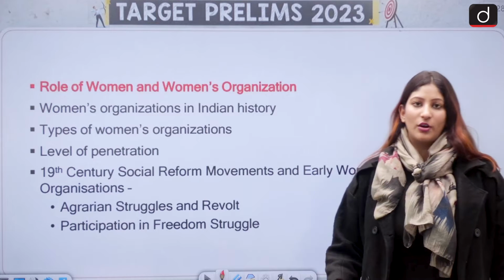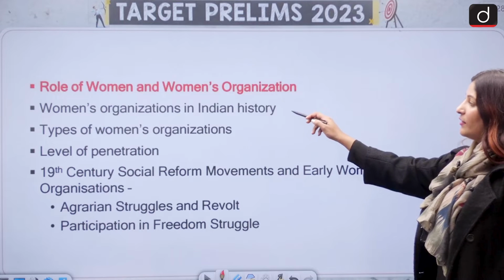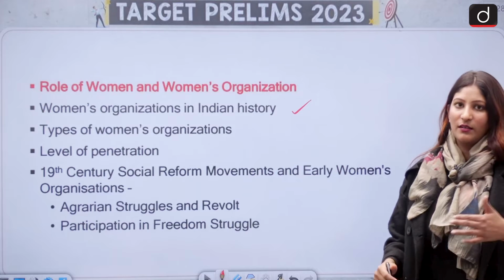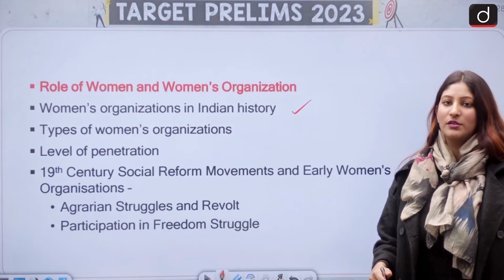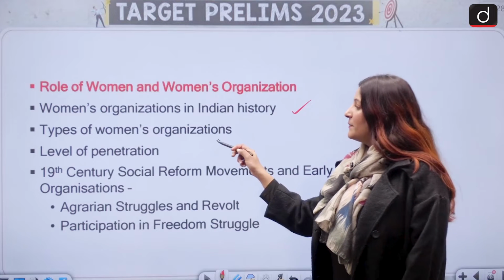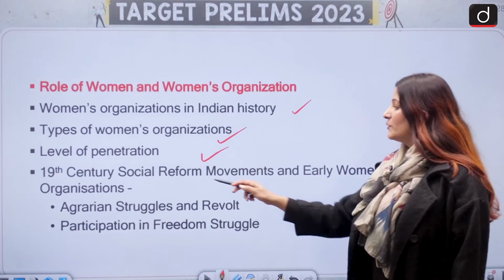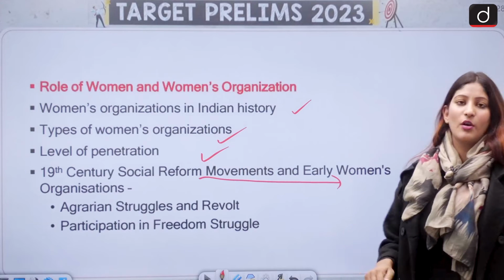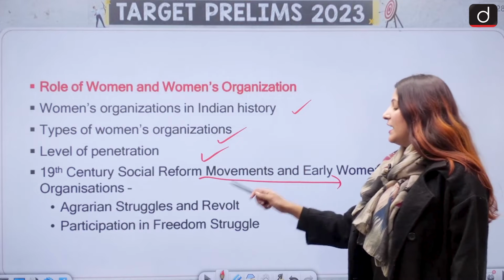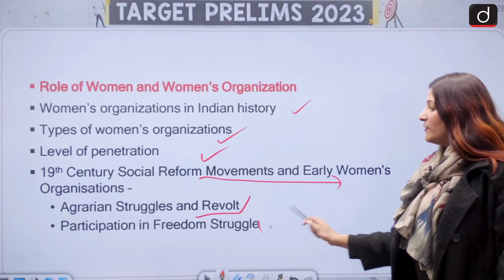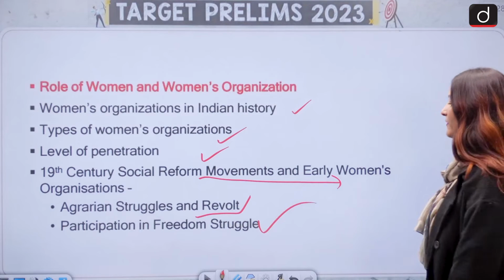Role of women and women organization. Here, women's organization in Indian history that we can see from the modern world, modern India. Types of women organization, what is the level of penetration? In 19th century, what were the social reform movements and early women organization, in which agrarian struggle and revolt is there, and participation in freedom struggle.